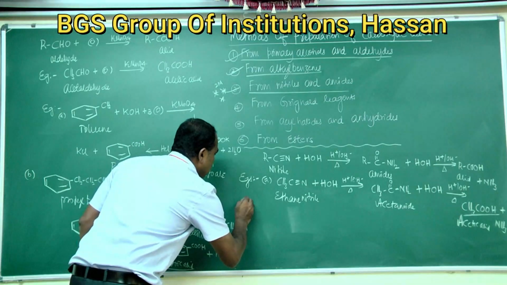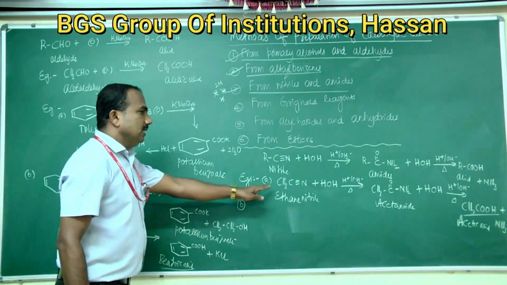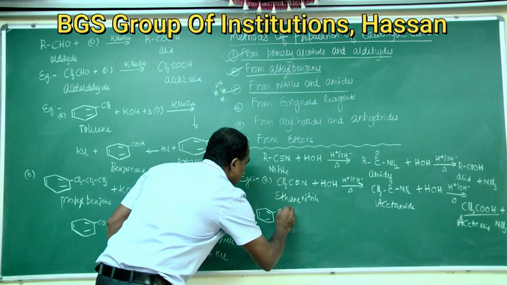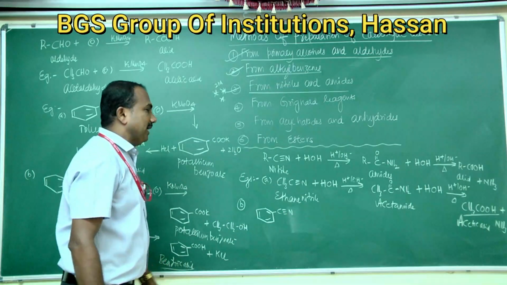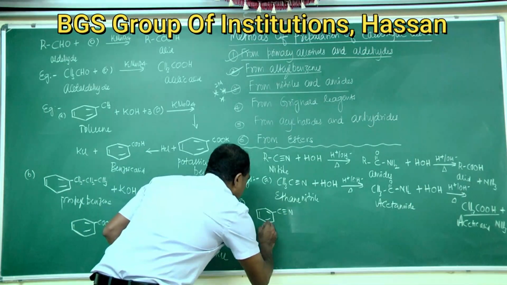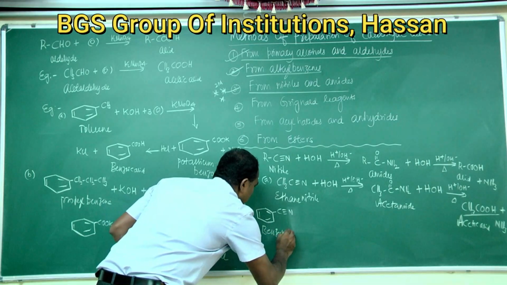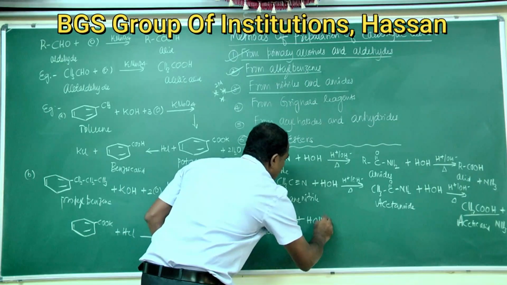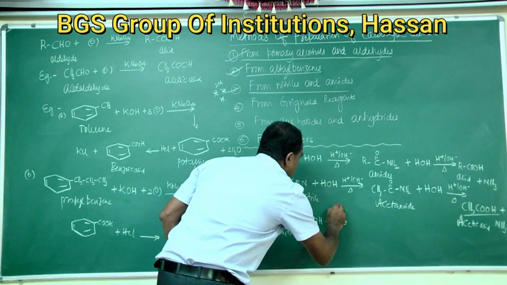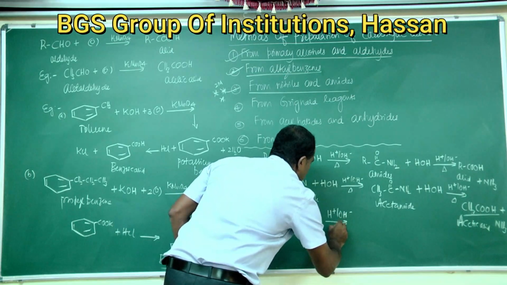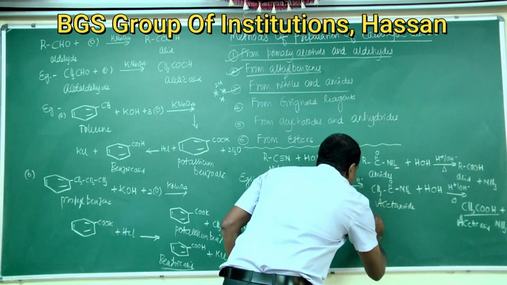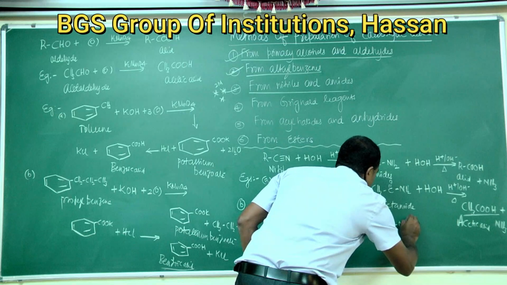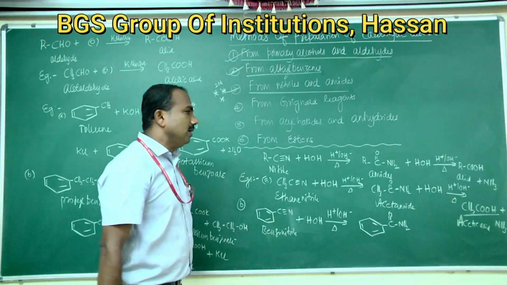Likewise, the second example for this one: you take an aromatic compound, that is benzene ring connected to C triple bond N, benzonitrile. Benzonitrile on hydrolysis in presence of acids or base gives benzamide, that is benzene ring connected to CONH2.